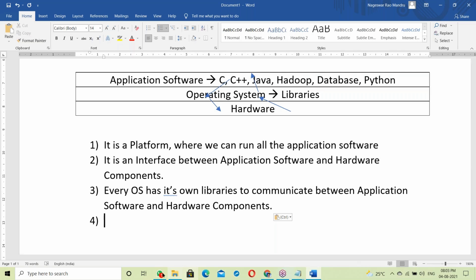One second, let me close this WhatsApp. Meeting disturbance.